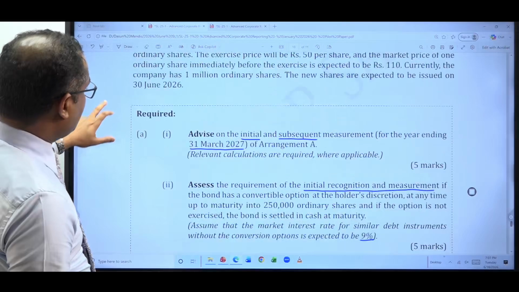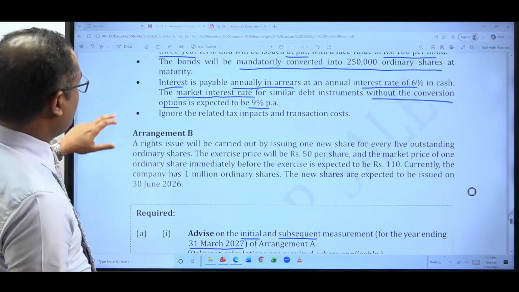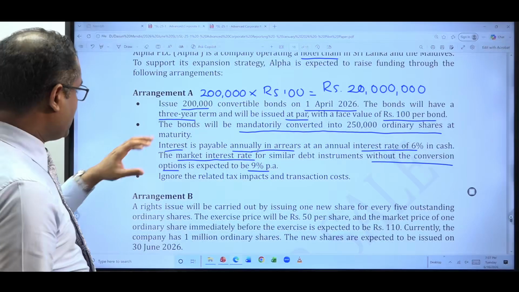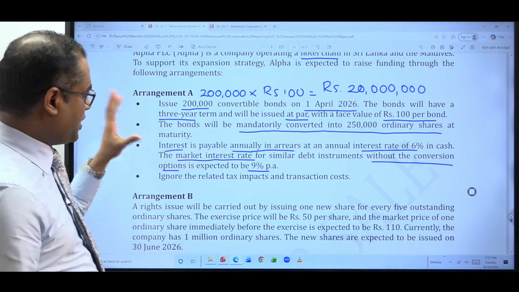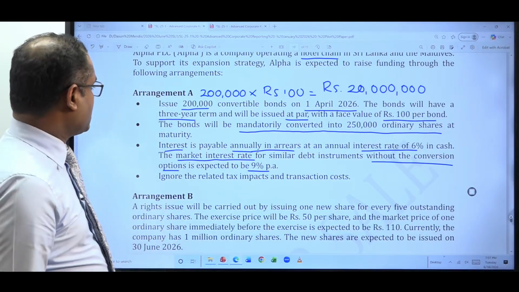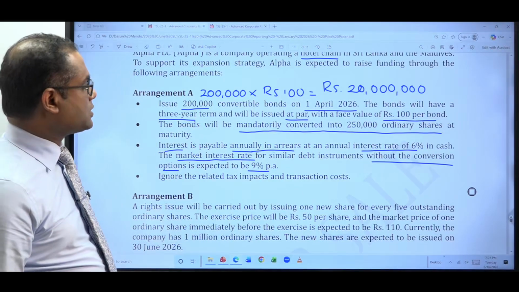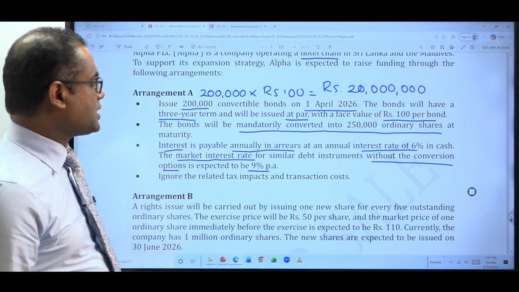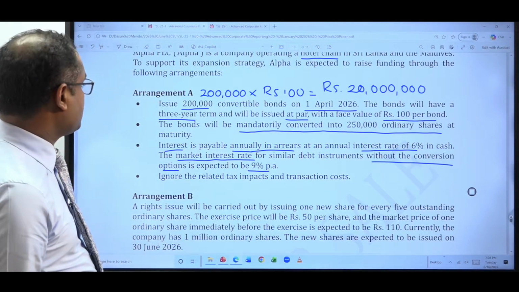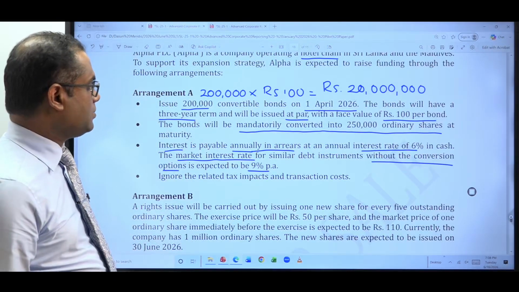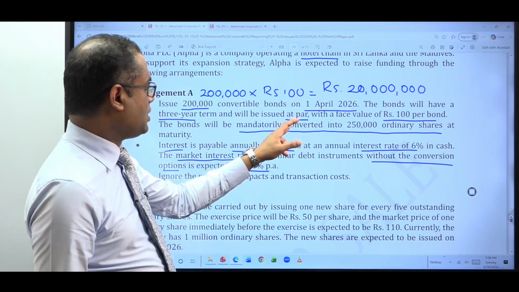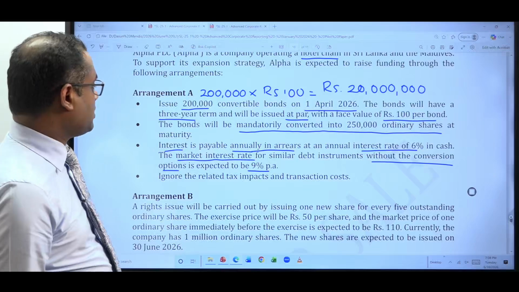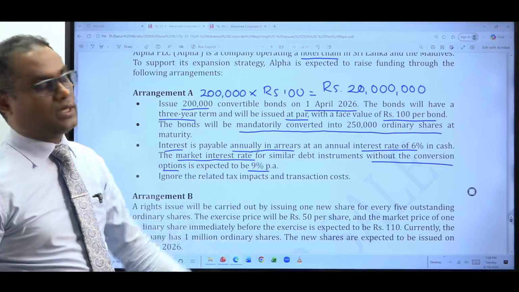Shall we look at and complete arrangement A first? Because we have already read it before reading the arrangement B. Because arrangement A was what? Just to refresh our memory, the company issued 200,000 convertible bonds on 1st April 2026, that is at the beginning of the year. These bonds will have a 3 years term and these are issued at par. That means face value is 100 rupees. The bonds will be mandatorily converted.